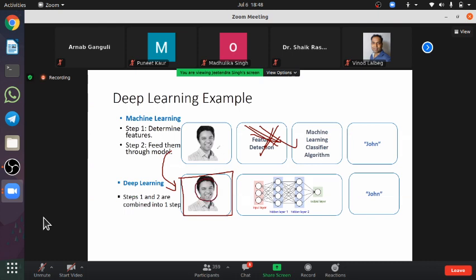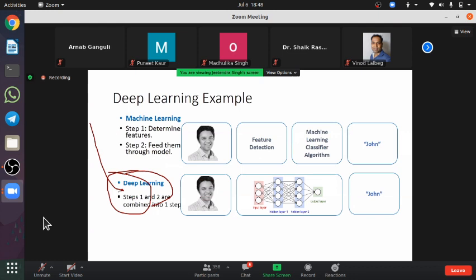So that's why deep learning evolved from machine learning, and that's why I said that if you want to learn deep learning, you should first go through machine learning, and then start learning deep learning. This is just my recommendation, but again, you can go directly as well. But I have seen that if somebody starts learning deep learning directly, normally people find difficulties because of the many terminologies that we use from machine learning.